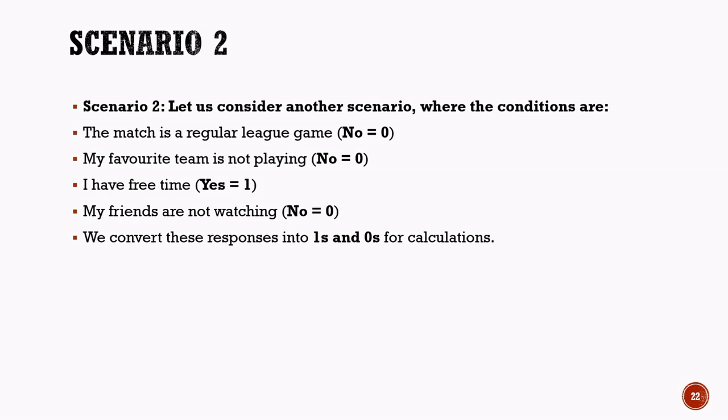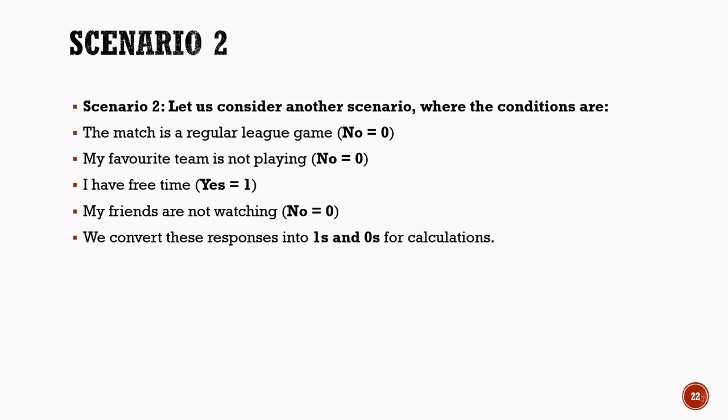Scenario 2: Defining the inputs. Let us now consider a second scenario and see how a different set of conditions can lead to a different decision. In this scenario, the match is a regular league game rather than a World Cup final. Therefore, the answer to "is it an important match" is no, which is represented by the value 0. My favorite team is not playing. Therefore, the answer to "is my favorite team playing" is no, which is also represented by 0.